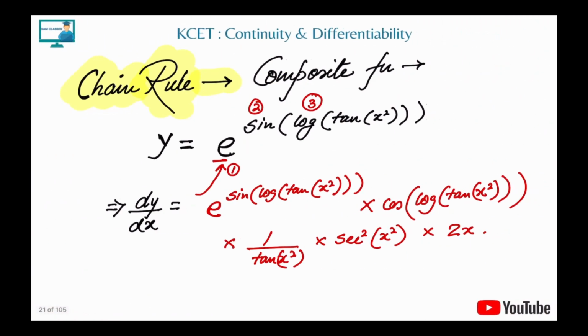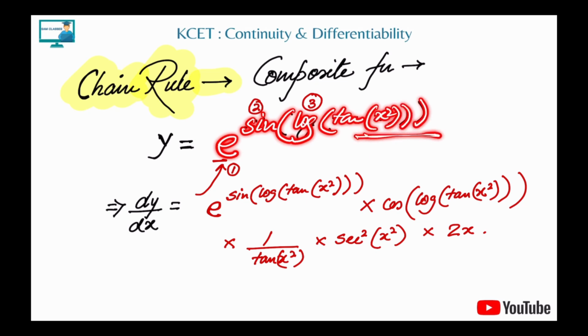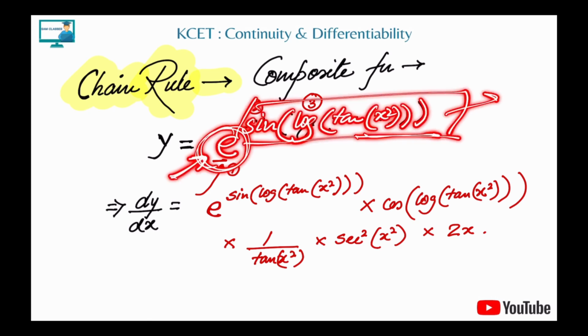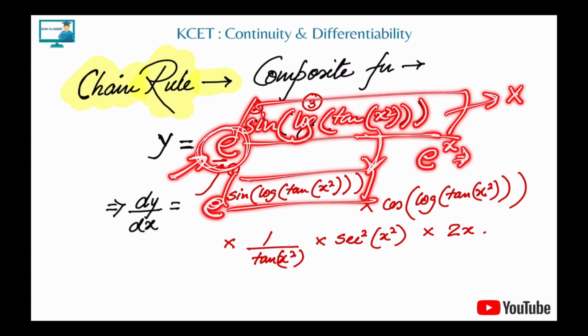That's it. Now, very important topic, chain rule. Whenever we talk about a composite function, it means one function merged into another. Like I've taken a very big function. Don't get scared, you don't get these kinds of functions. e power sine log tan x square. Whenever you get this kind of function, what do you do? First solve for the first one which is coming. So solve for e. Forget about this, it exists. Just imagine that it's something. What is the derivative of e power x? e power x only. So just e power this whole thing I wrote, without changing anything.